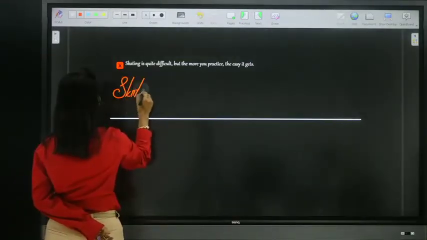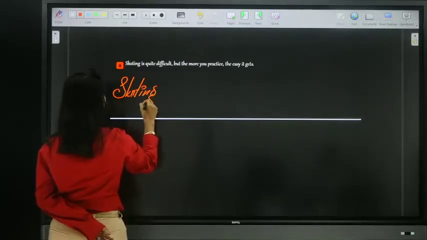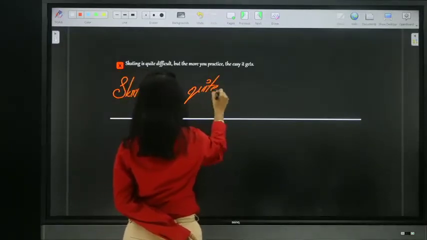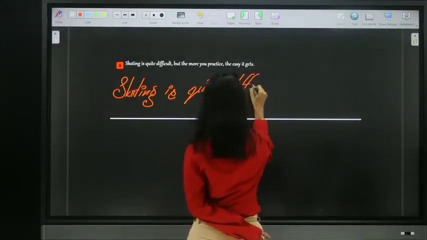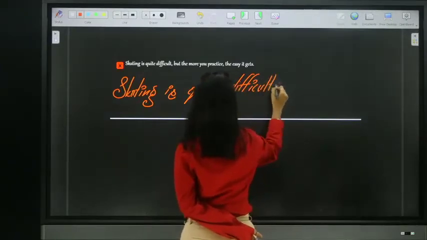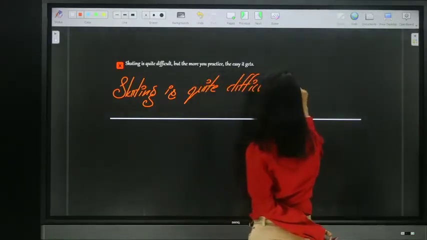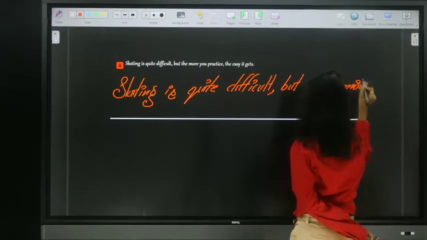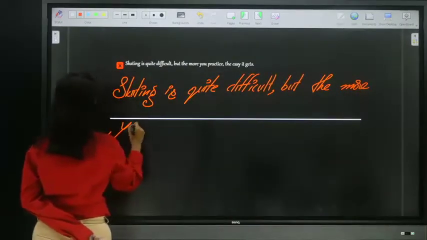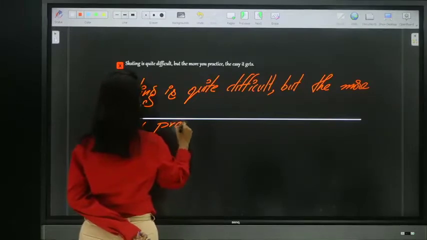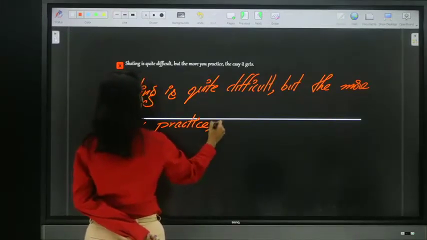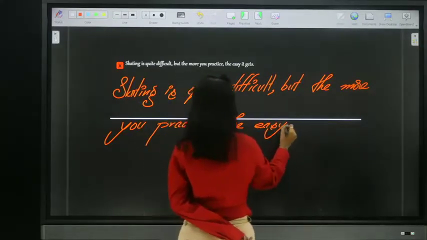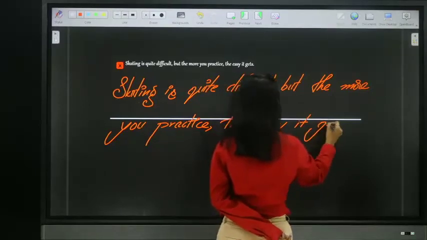Skating is quite difficult, but the more you practice, the easy it gets.